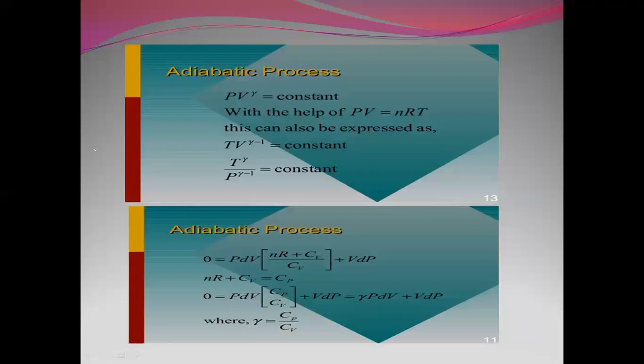Then the adiabatic process. For an adiabatic process, PV raised to gamma is equal to a constant. With the help of PV is equal to nRT, this can be expressed as T V raised to gamma minus 1 is constant, and T raised to gamma by P raised to gamma minus 1 is constant. In the adiabatic process, we get P dV, nR plus CV by CV, plus V dP. We can say nR plus CV is equal to CP. Gamma here we can calculate easily as CP by CV.